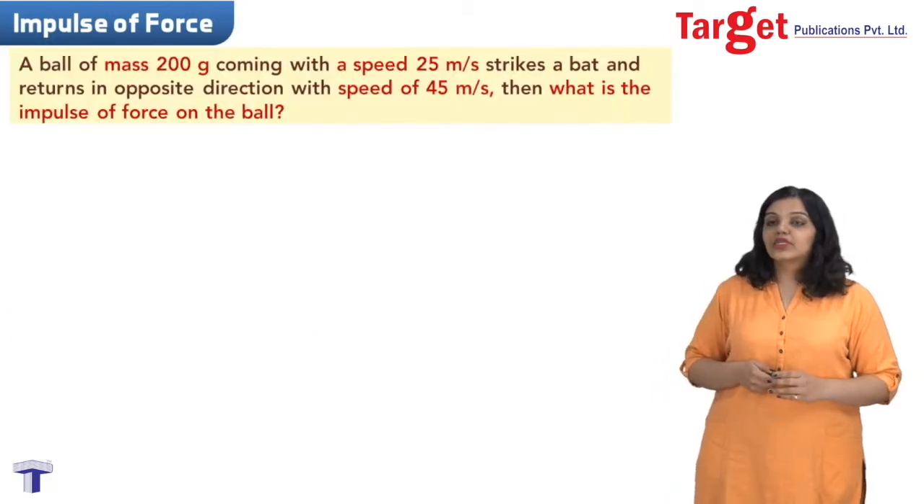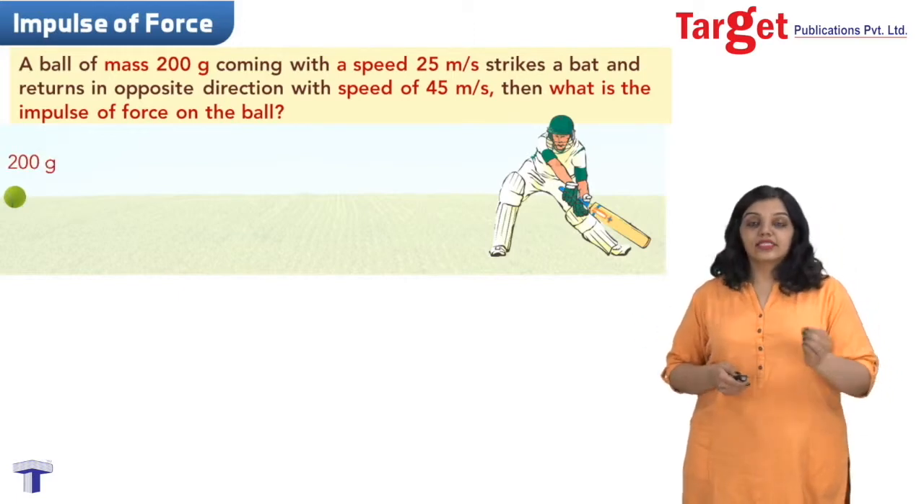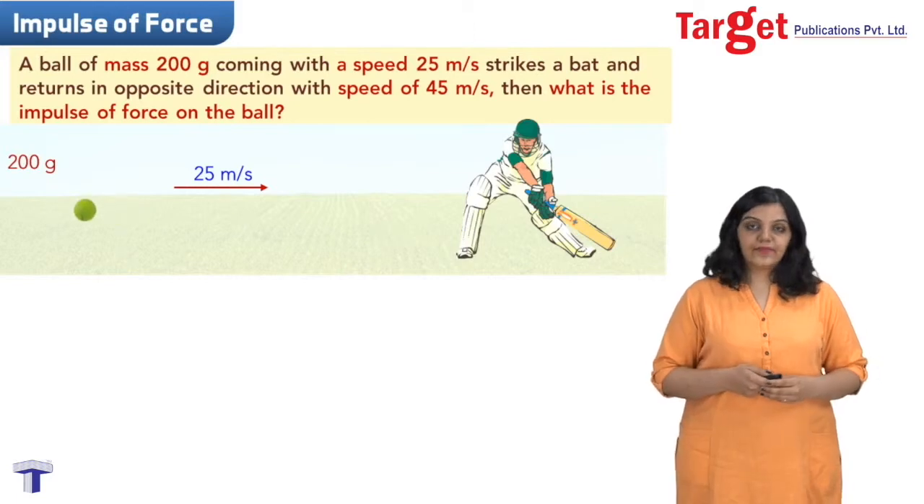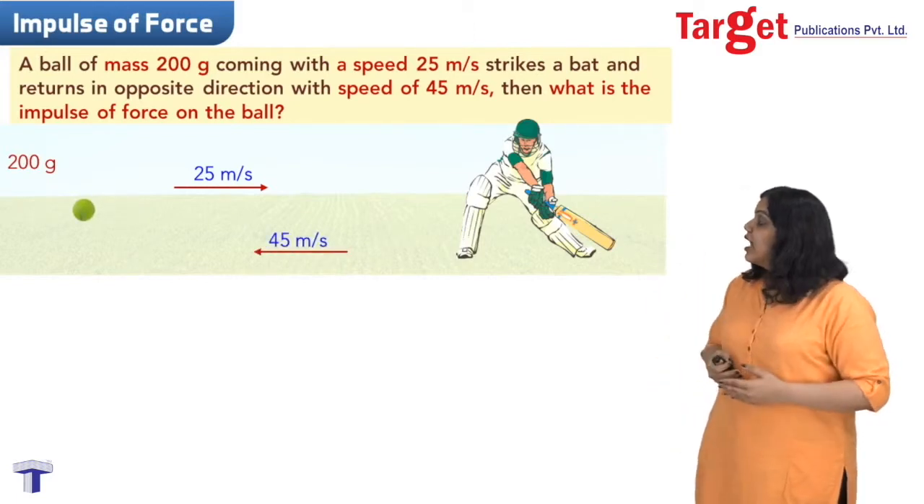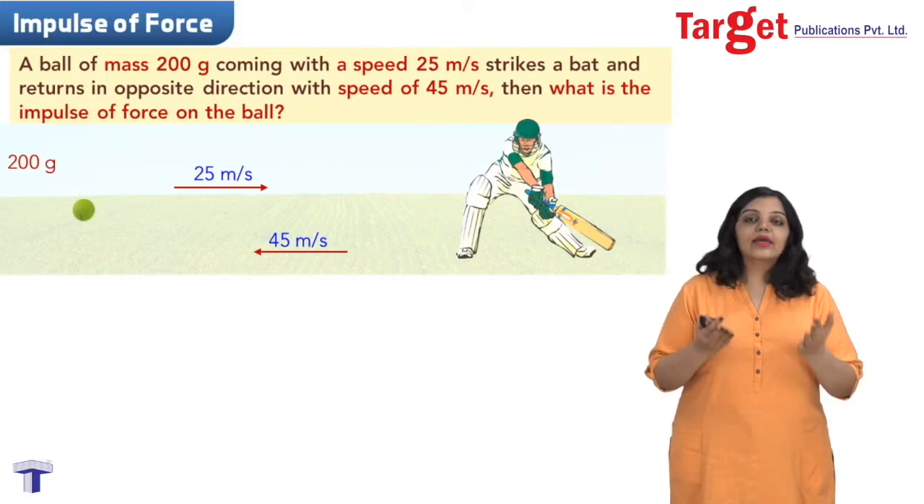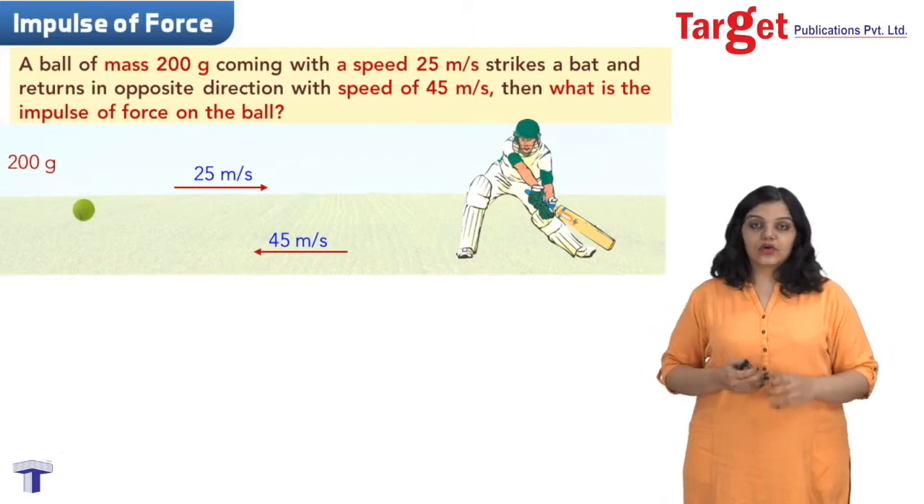In this example, we are told that there is a ball which is moving towards this batsman at a certain speed. They have said that this speed is 25 meters per second. The batsman hits the ball and the ball is flung in the opposite direction with a speed of 45 meters per second. The question is, what is the impulse of force on the ball? Again, it's a pretty straightforward question.